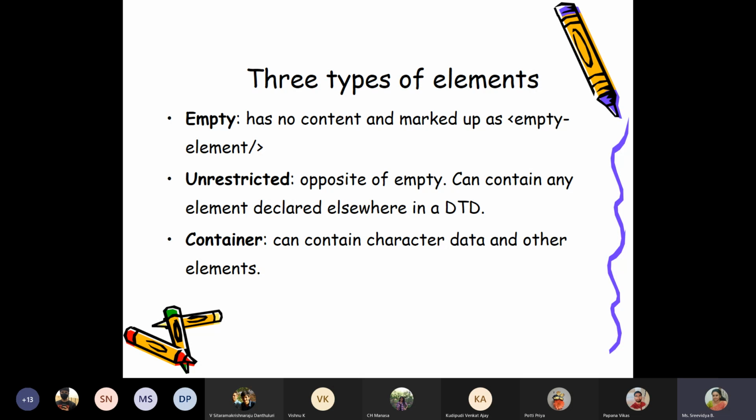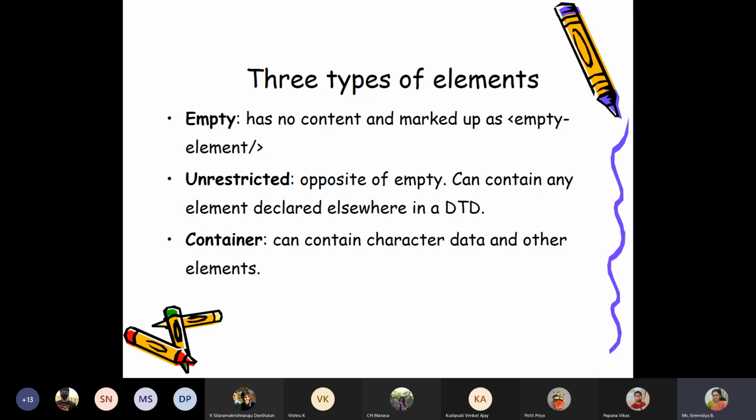The second type is unrestricted. So it can contain any element declared elsewhere in a DTD. It can have text content, or it can have child elements. And the third type is very specific. It is a container tag. Container tag means it can contain other elements also.